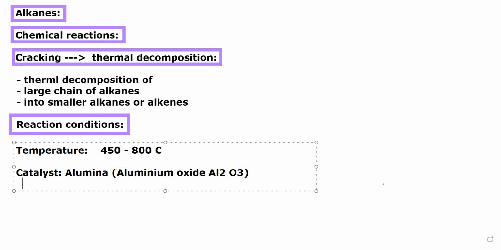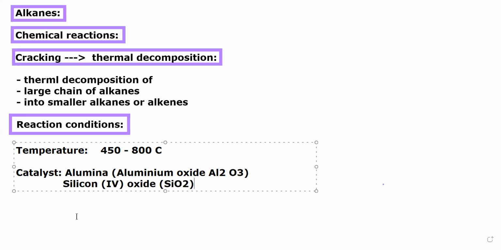Other than that, we can talk about silicon 4 oxide, which is also called silicon dioxide, SiO2. Yes, so these are the reaction conditions.